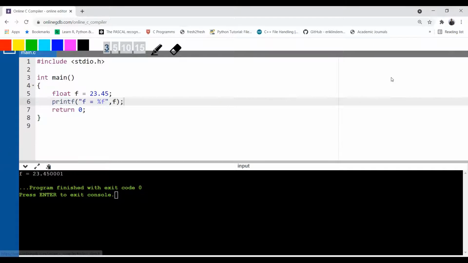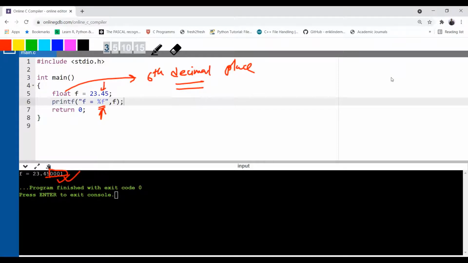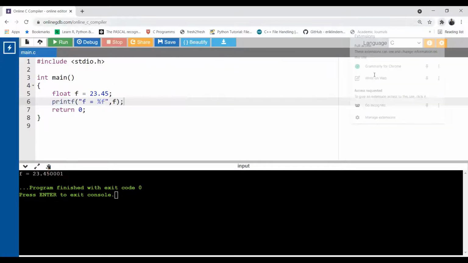Extra information is here, you can see. This part is extra. Okay, why, you know? Because the float data type supports up to the 6th decimal place. So that's why whenever you print a number using the %f format specifier, we get an output with up to 6 decimal points. Although I have used only 2 decimal points, after this decimal point there are only 2 digits, 4 and 5. But this is the nature of %f. It's always going to print up to 6 decimal points.